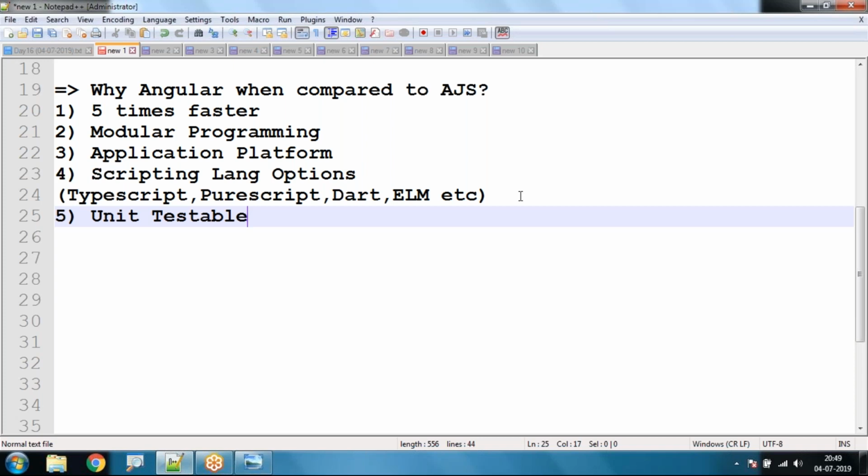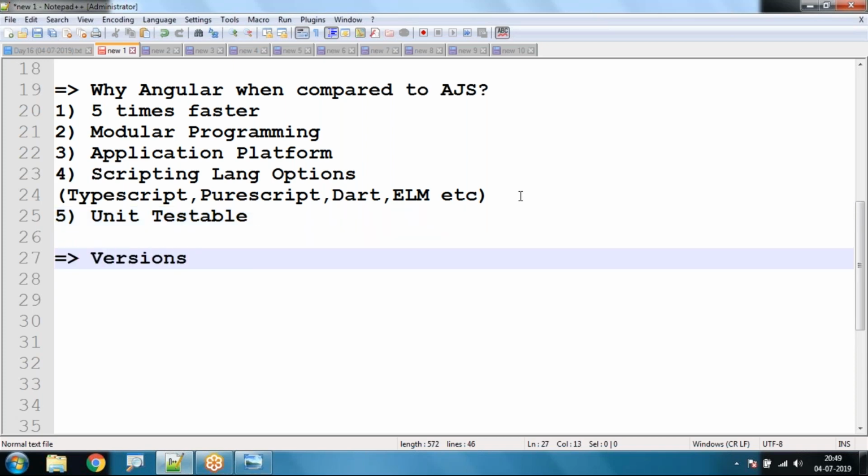Okay, right. Next, we have some versions of Angular. The versions of Angular started with 2, next 4. So 3 was not released because we had some problems with some packages which were already released with version 3.3, which is nothing but a routing module.